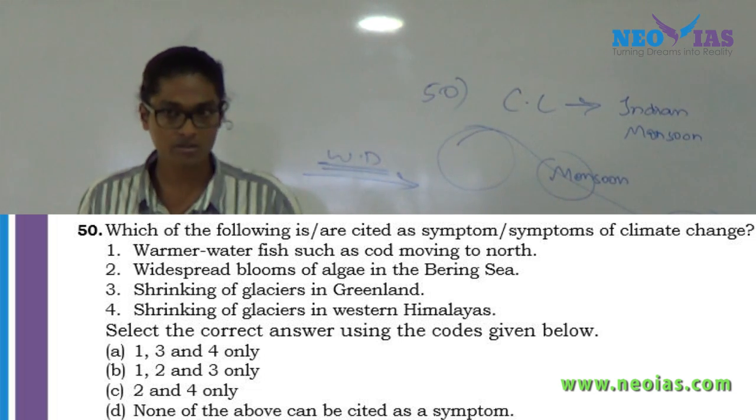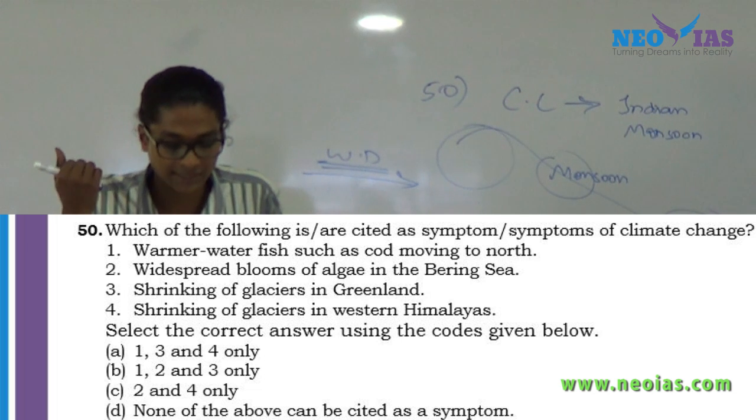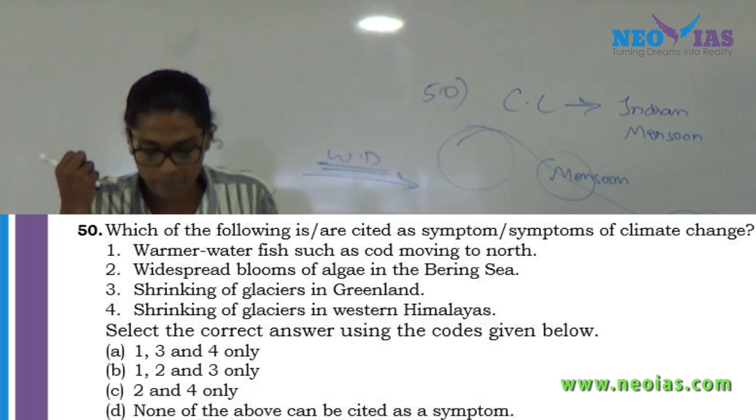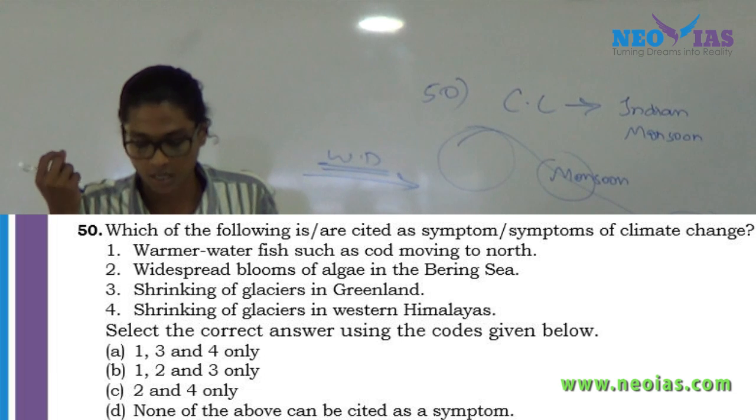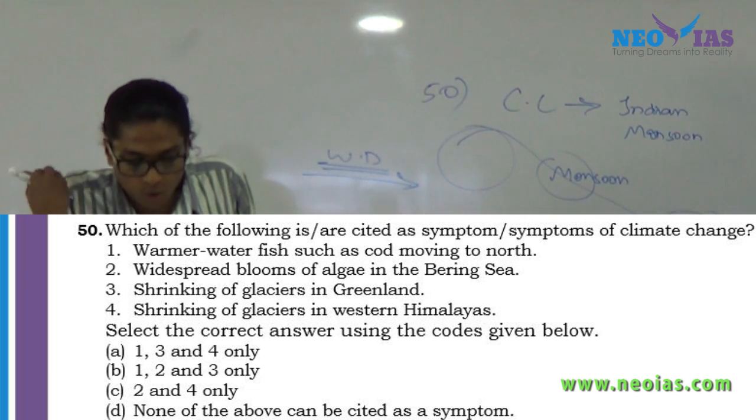Now, if you have this knowledge, since it is a 4 statement question, you can eliminate options. You can eliminate A as well as C. So what is left will be B or D, and the last option, D, is actually none of the above. So again, go through the options.